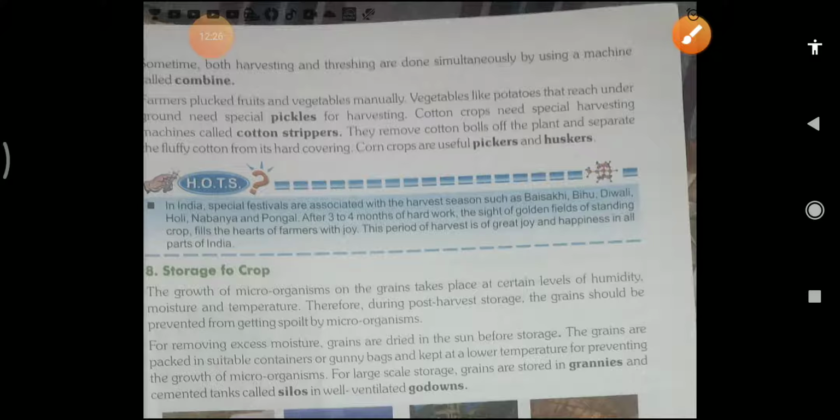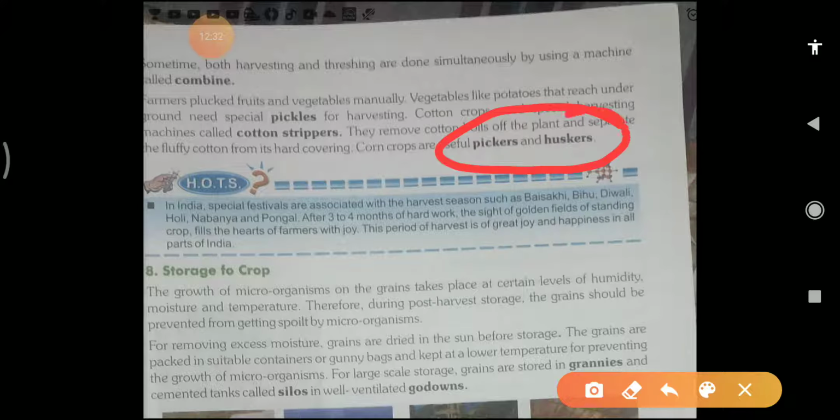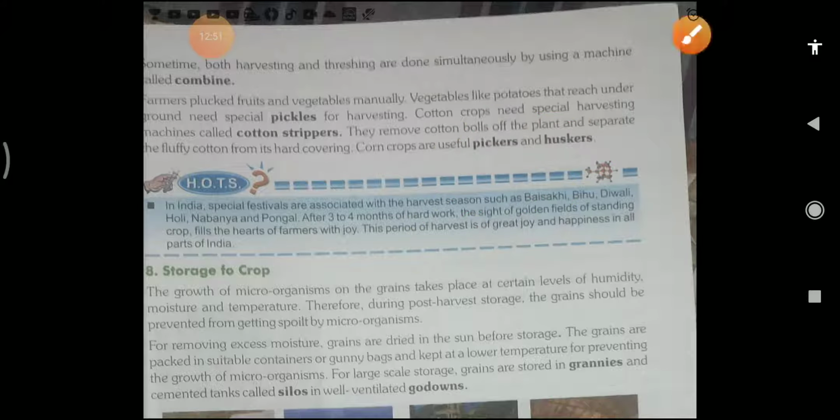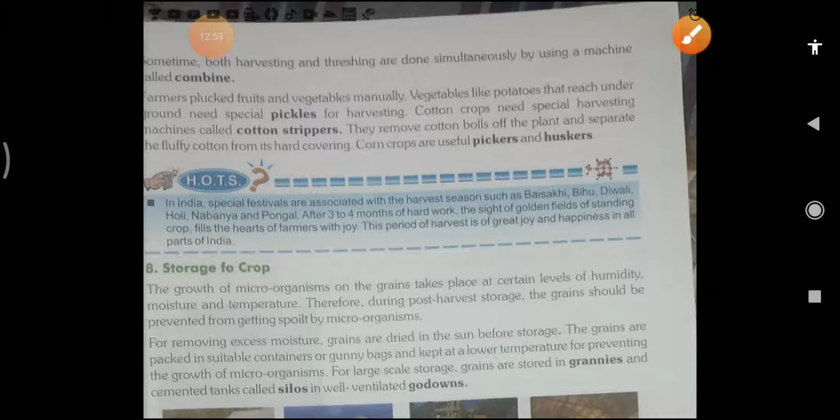Now corn crops are harvested with the help of pickers and husker machines. The picker and husker machine is a kind of machine which helps in picking the corn and separating the husk also. I mean, both are done with the help of this machine, pickers and huskers. Student, this is all about harvesting, and in our country many festivals are celebrated related to harvesting.